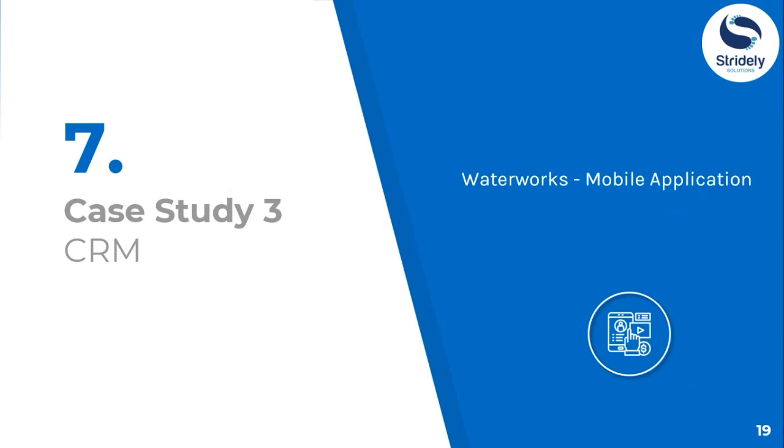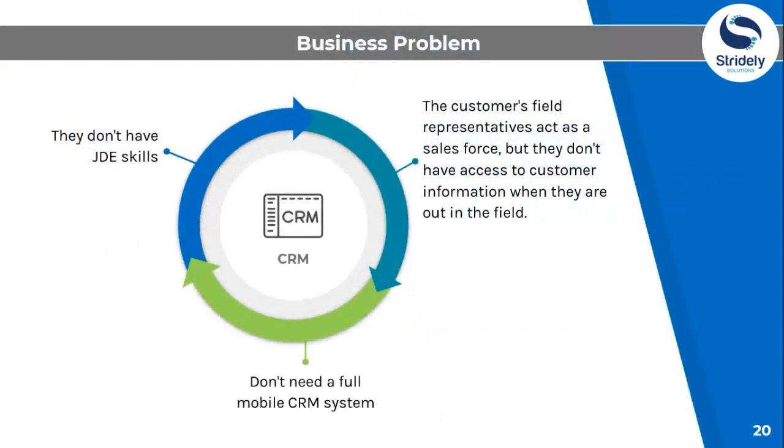This case is related to mobile applications. So the functional area would be CRM, customer relationship management, and the industry is waterworks. So let's see the business problem. Here, as it is related to CRM, the customer's field representatives act as a sales force, but they do not have access to retrieve the customer information when they need it or they are out in the field.